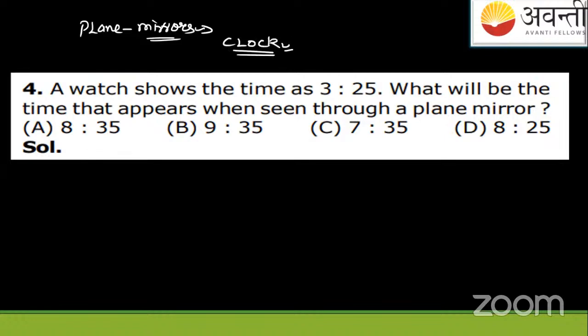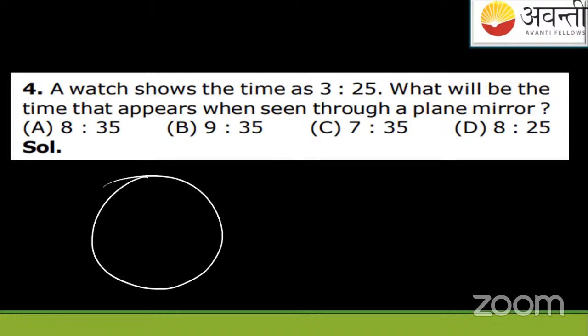Look, we have done this question many times. What we need to do in this is this. A watch is given, and the time on it is 3:25. So I'll draw a circle. Sir, please draw a straight circle. Okay. So suppose I draw a circle like this. This is a plane mirror.